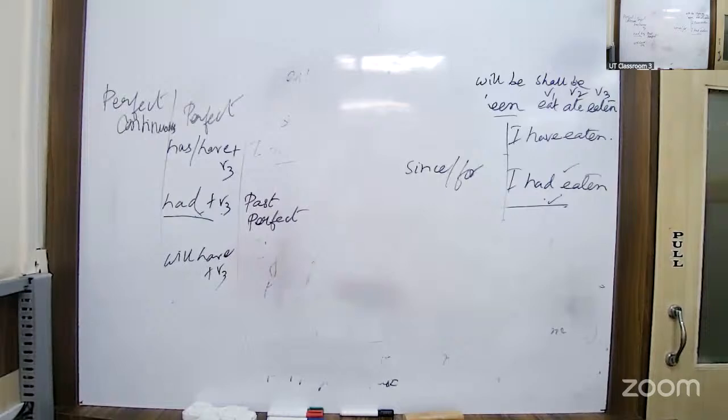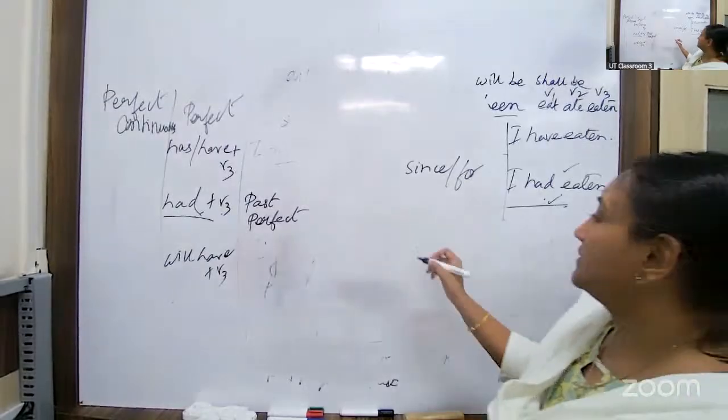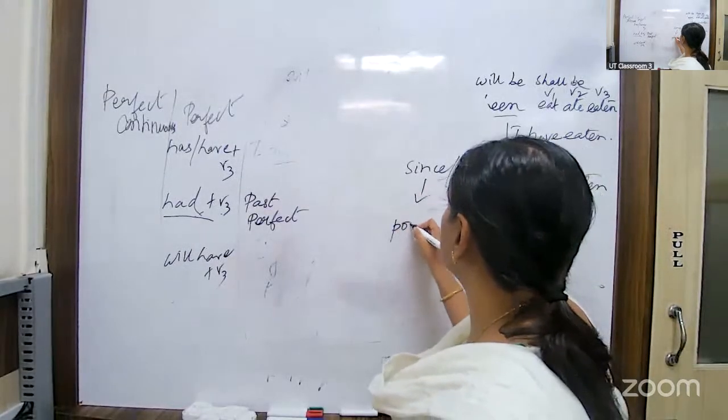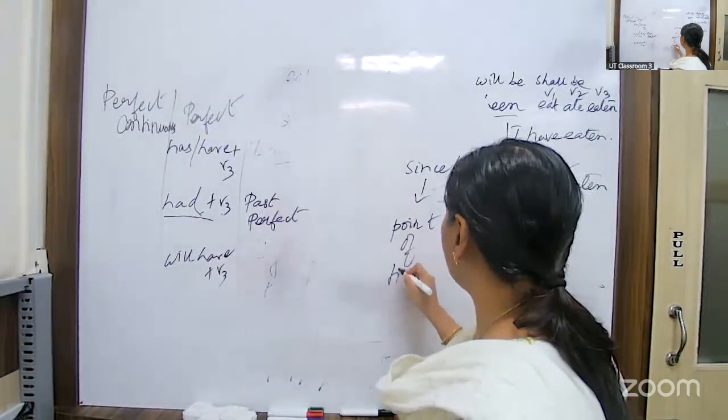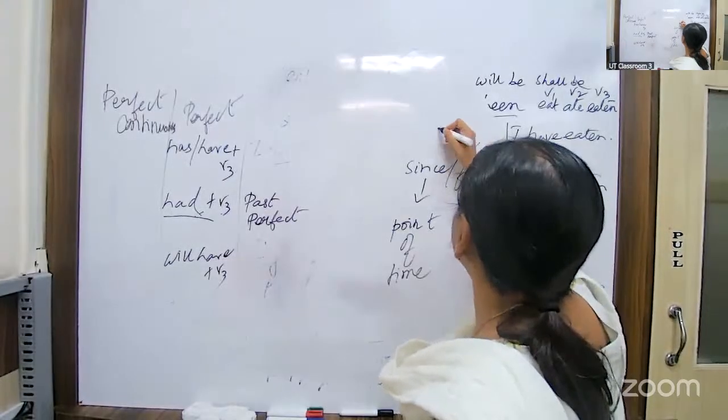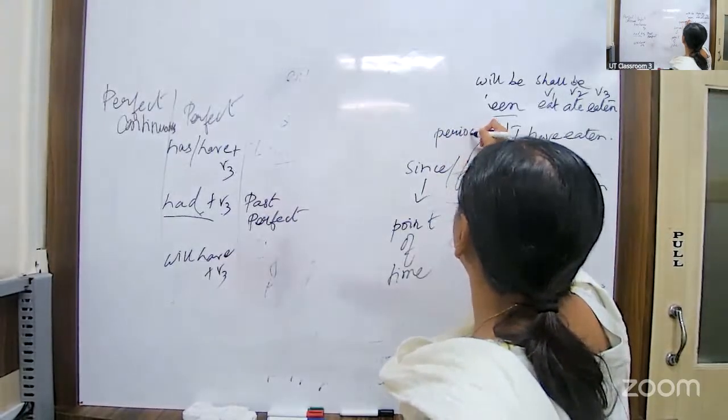Since is used when we are referring to a point of time, like since 8 o'clock in the morning. There is one time given, that is, from that particular point of time. So since is used for a point of time. This will be useful for your prepositions also. Please write this down: point of time, and for is used for a period of time.